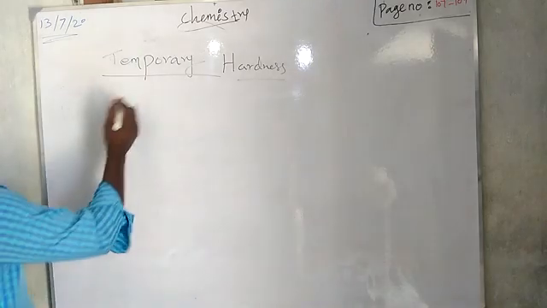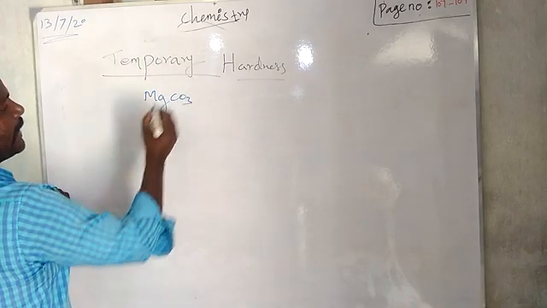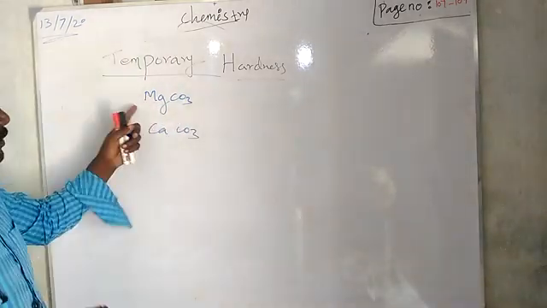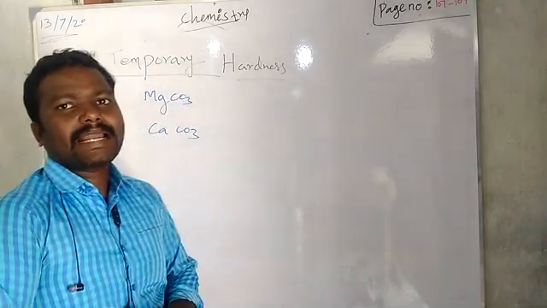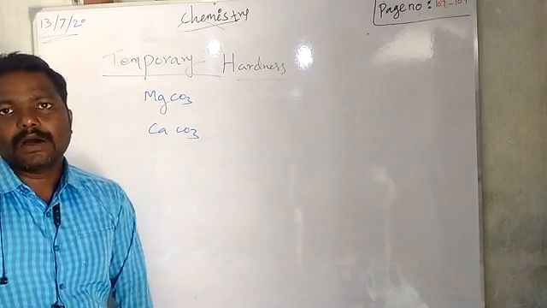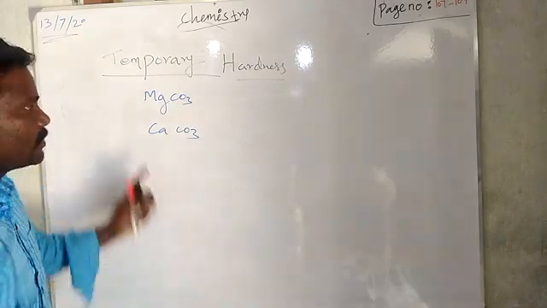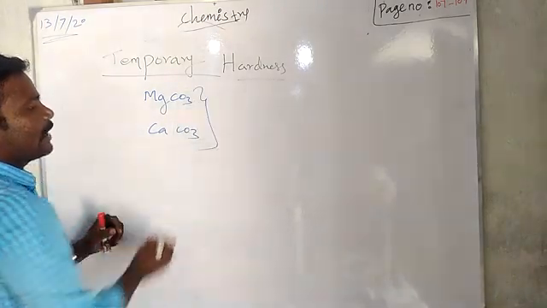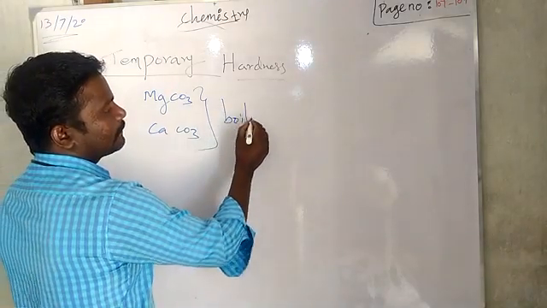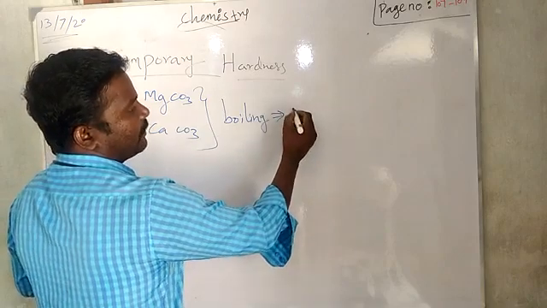It may have magnesium carbonate or calcium carbonate. So water having magnesium carbonate and calcium carbonate is called temporary hardness of water. Okay. So how will you remove this magnesium carbonate and calcium carbonate? By boiling. We can remove it. After boiling, we can filter.